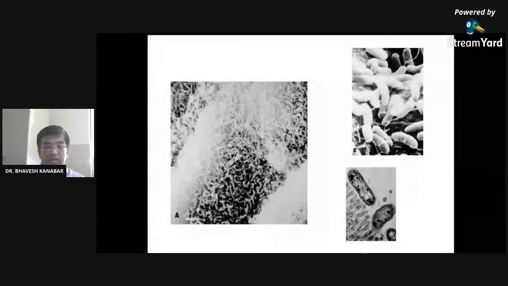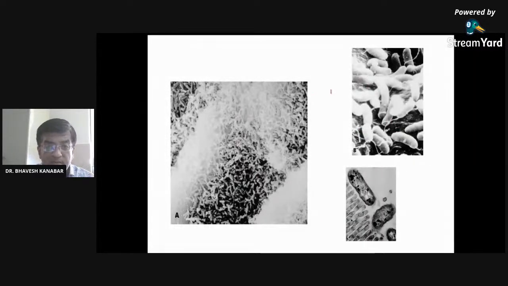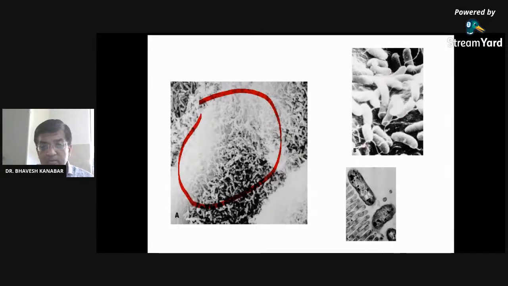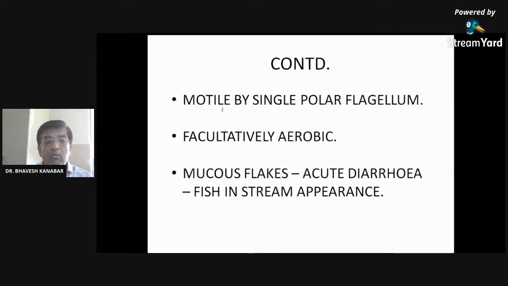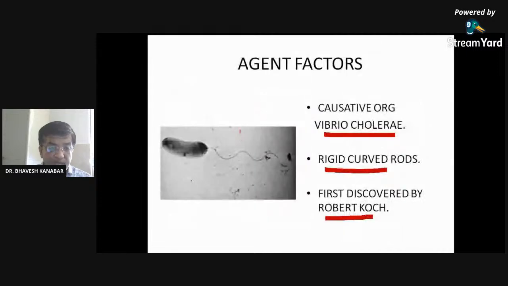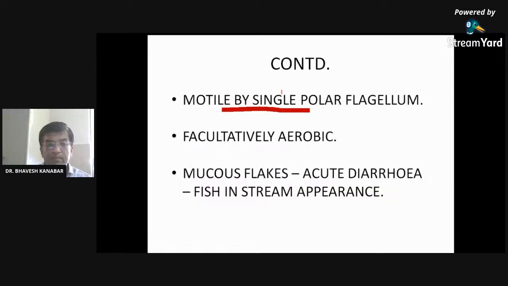You can see another electron microscopic photograph of Vibrio cholerae. You can see plenty of Vibrio cholerae organisms here. Motility is by a single polar flagellum. This is the flagellum, yes, single flagellum. You can see only one. It originates from the pole. This is the pole, right? So it is called a single polar flagellum.